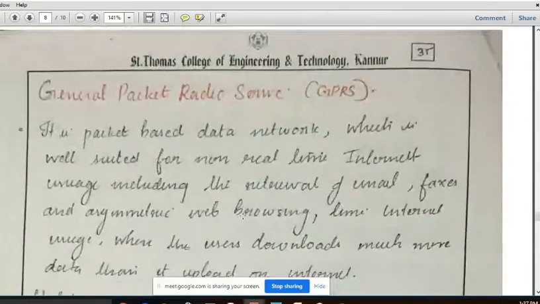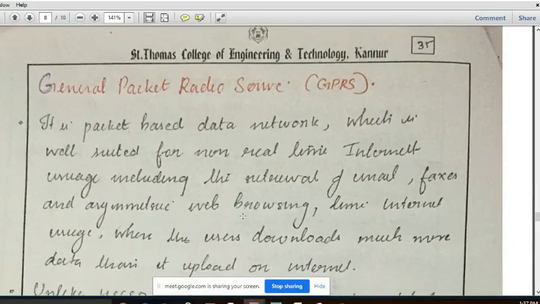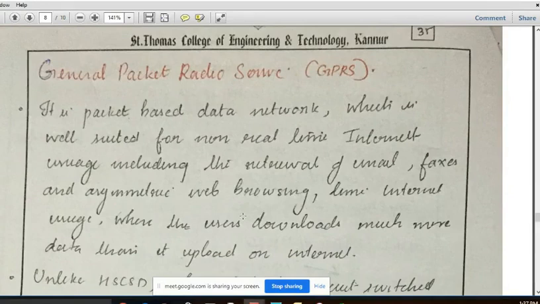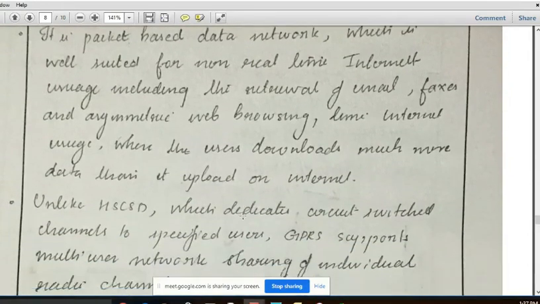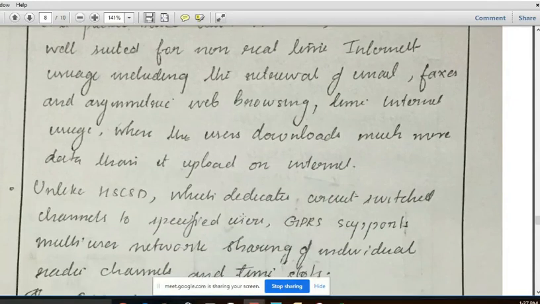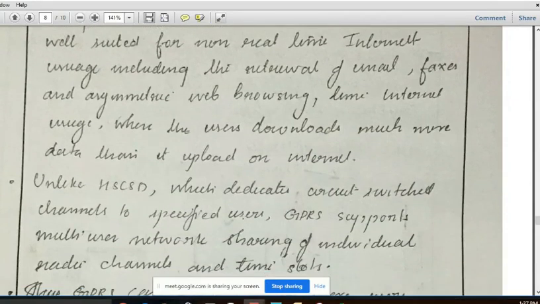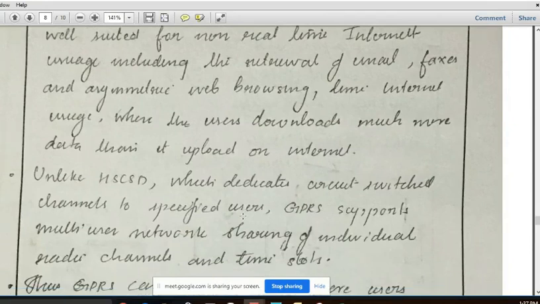Before that, GPRS is a packet-based data network which is well suited for non-real-time internet usage, including retrieval of email, faxes, and asymmetric web browsing, where the user downloads much more data than is uploaded on the internet. And unlike HSCSD, which dedicates a circuit-switched channel to a specified user, GPRS supports multiple users sharing an individual radio channel and time slots.